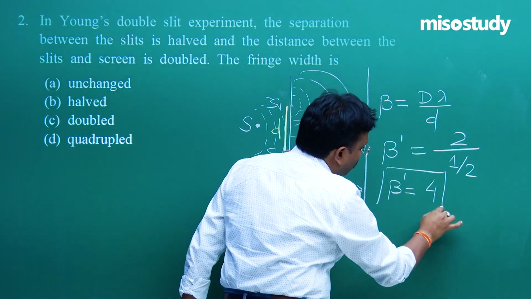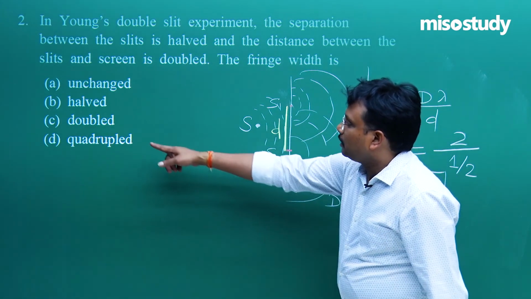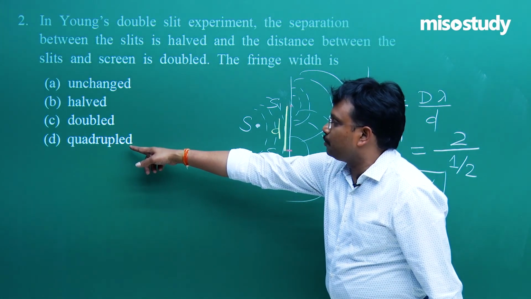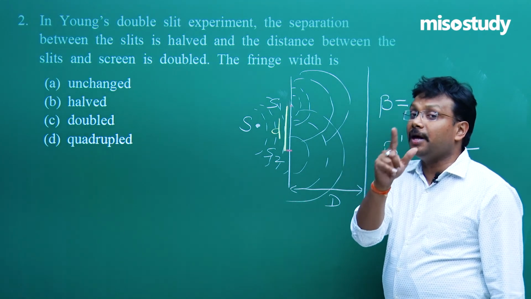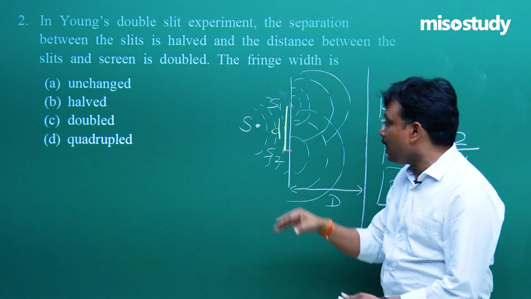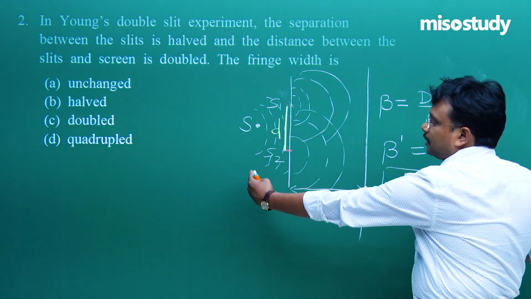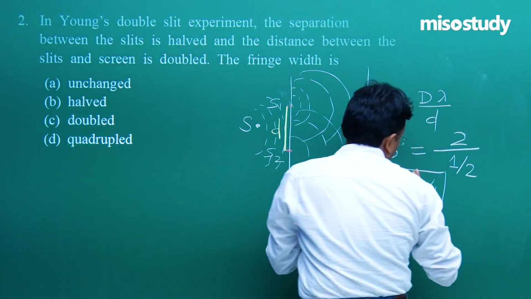So what exactly can you find out from this? The correct answer is four times the initial value; the fringe width is going to change by 4 times. Why? Because the spacing has been reduced to half and the distance has been doubled. So the solution is in front of you.